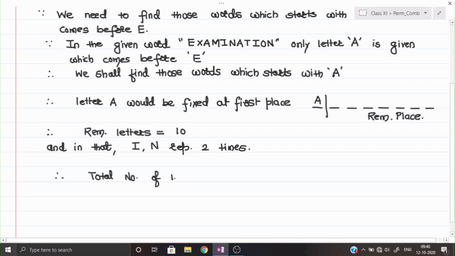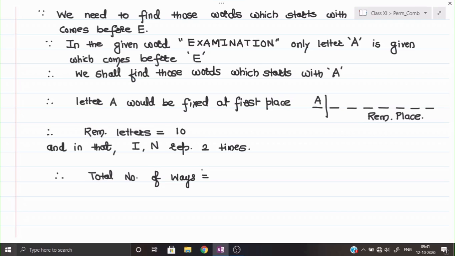And one more thing, you can check whether it is a question of combination or not. See, if you change the sequence of the letters, the word will look different. So here sequence matters. And in the combination, since we are selecting the person, the committee, or such kind of questions we have done, if you change the sequence of the person, the committee will remain the same only.